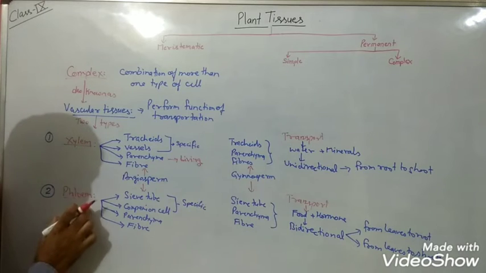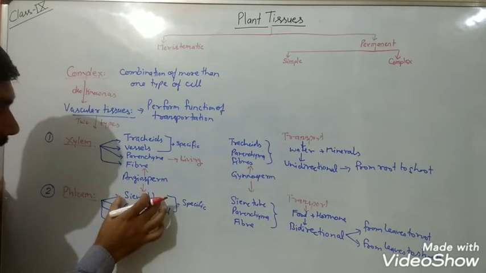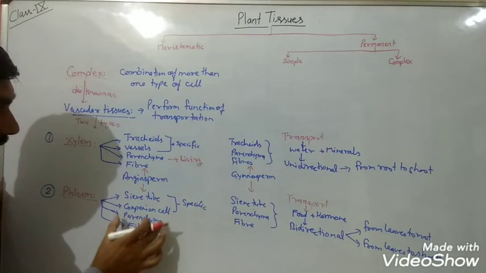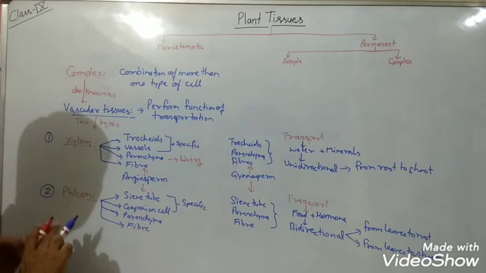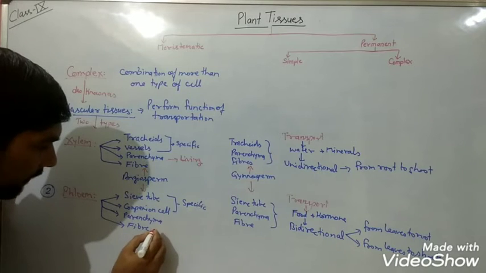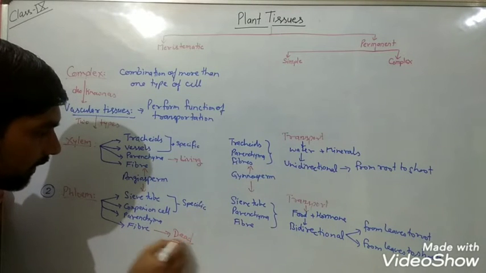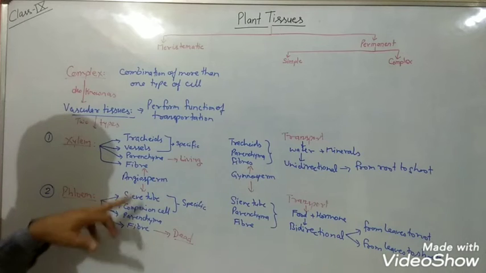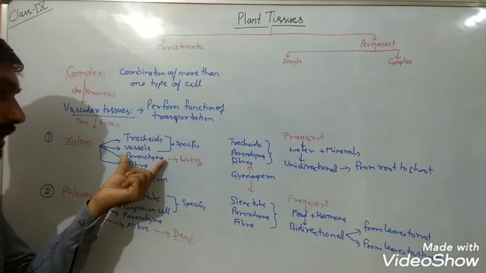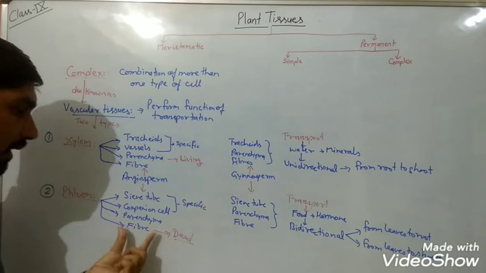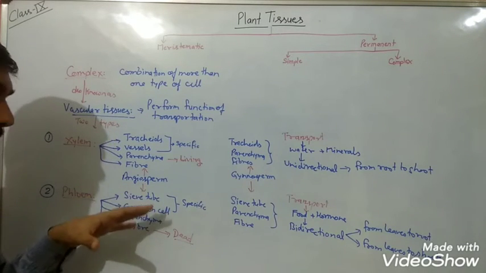When we consider about the phloem, it also consists of four different types of cell: sieve tube, companion cell, parenchyma and phloem fiber. Again, when we consider here, the phloem fibers are what? Only dead cells present in the phloem tissue. Rest three are what? Living cells. So here in xylem only parenchyma is living, rest are dead. But here in phloem, only fibers are what? Dead cell, rest are living.